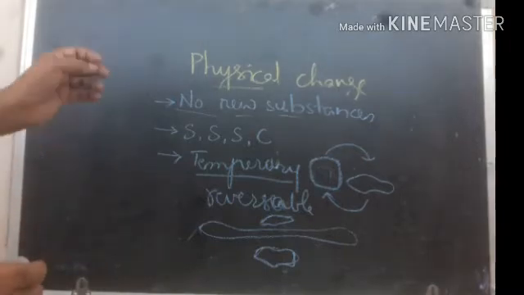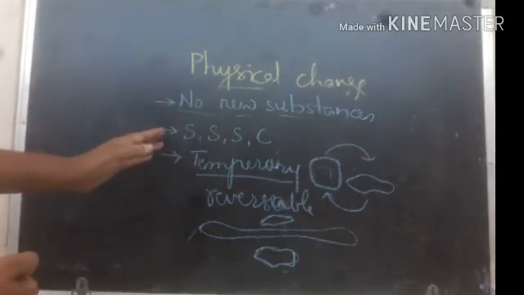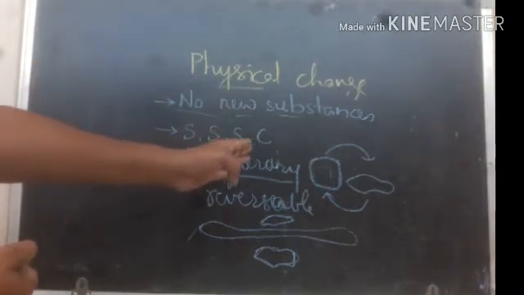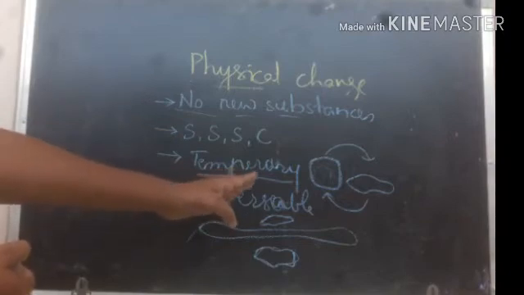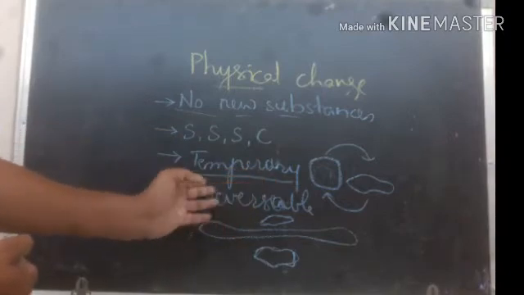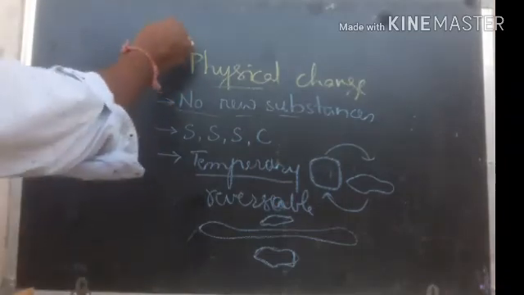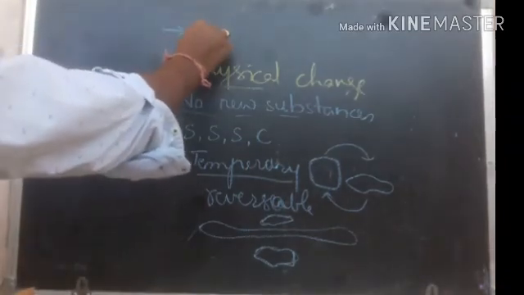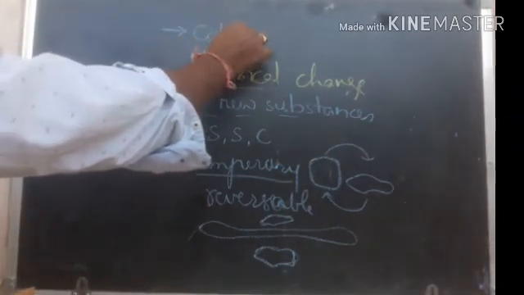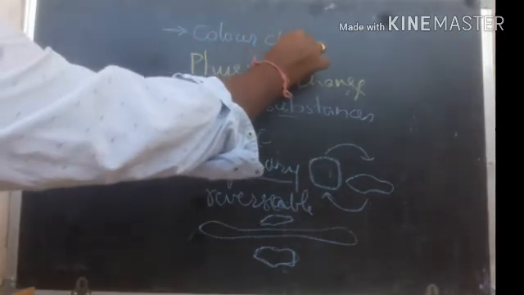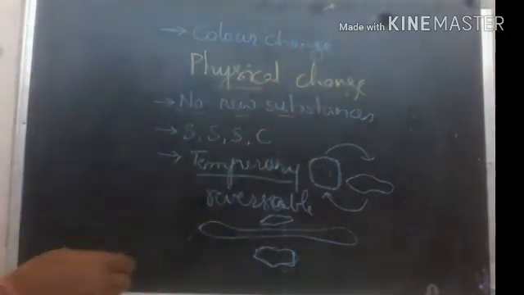So there is no new substance. There may be a change in size, shape, state and color, and it is a temporary and reversible change. And one more thing is that color may not be reversible. Sometimes color change takes place.